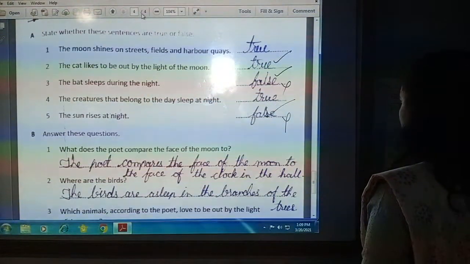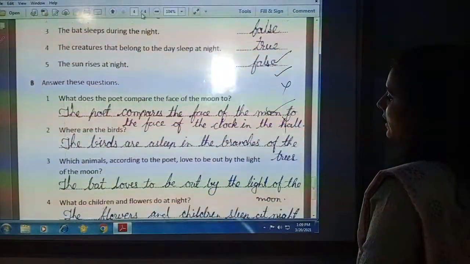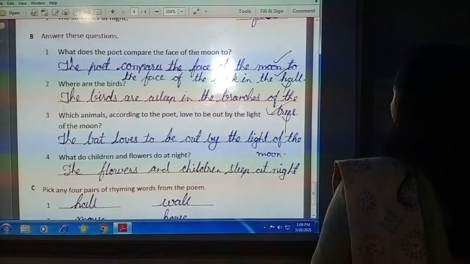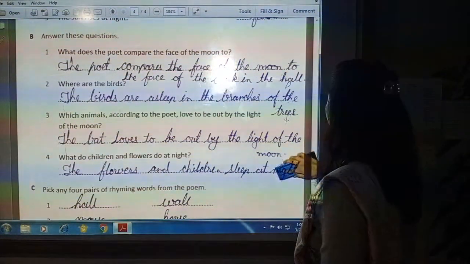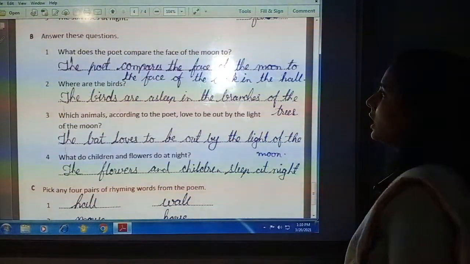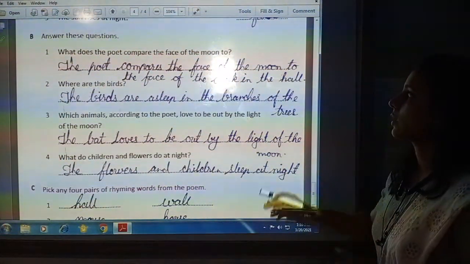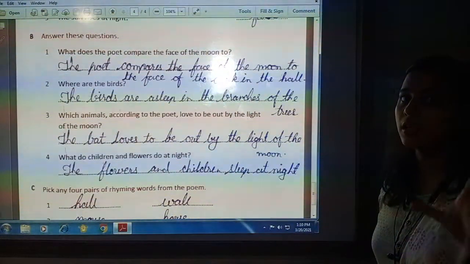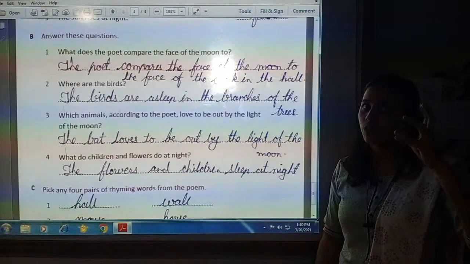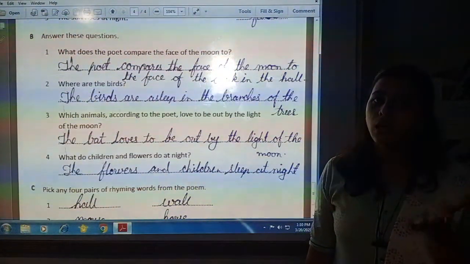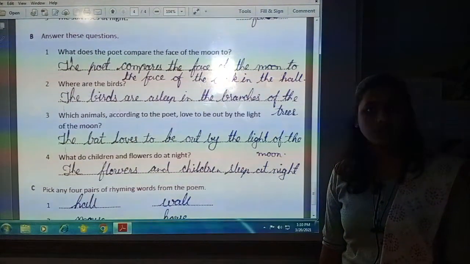Now the next exercise: questions are given and you have to find the answers of these questions from the given poem or stanza. What does the poet compare the face of the moon to? As I told you, the face of the moon is round, just like the shape of the clock which the poet has in the hall, in their house.